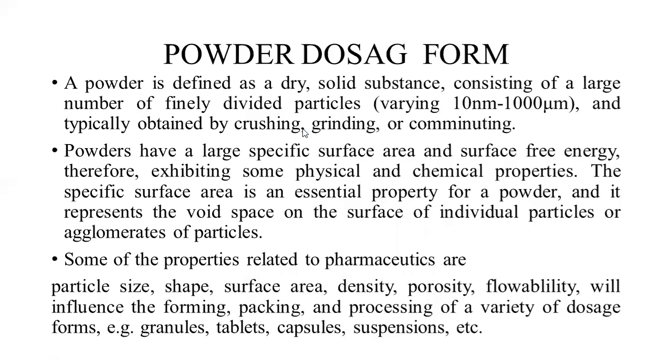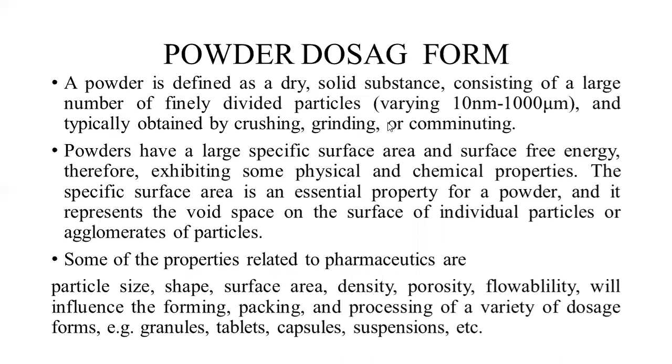Students, powder dosage form. A powder is simply defined as a dry solid substance consisting of large number of finely divided particles that are varying from 10 nanometer to 1000 micrometer. Means these are very small particles and typically obtained by crushing, grinding or comminuting.